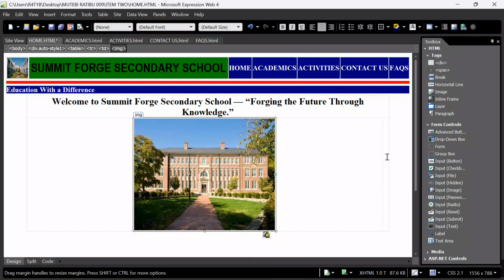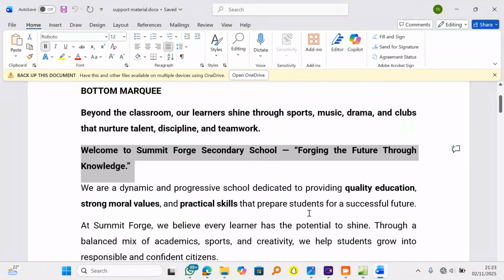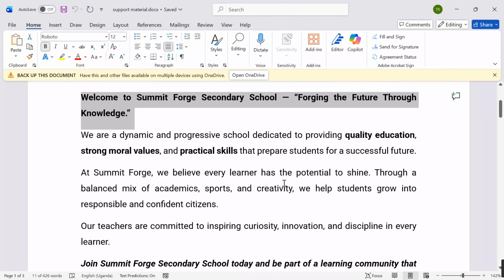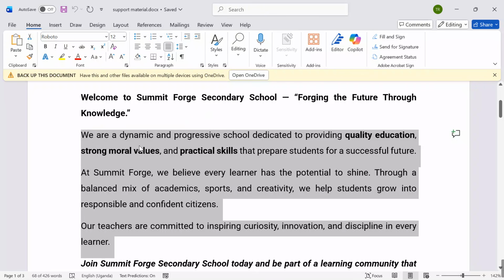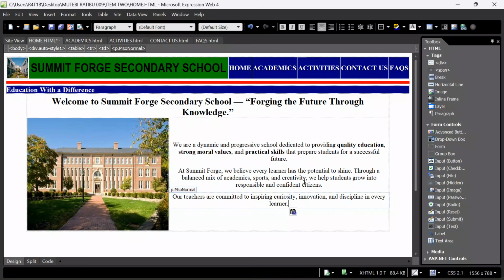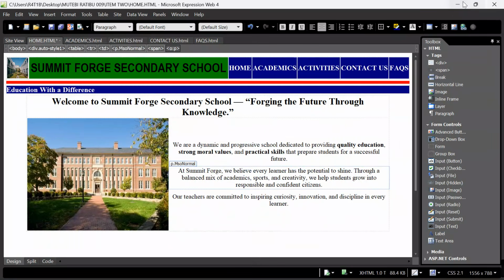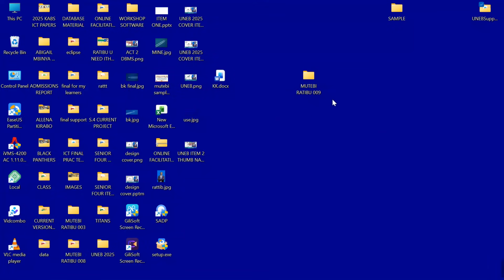After doing that, move back to your other column or cell. I want to put some information there to see that we attend to the item setter's interests. I will come over here and copy all this information. I say we are a dynamic and progressive school. Come over here, paste, Control V, and then remember the question they are telling us in the question paper. In the question paper over here, I want us to keep reflecting on it.